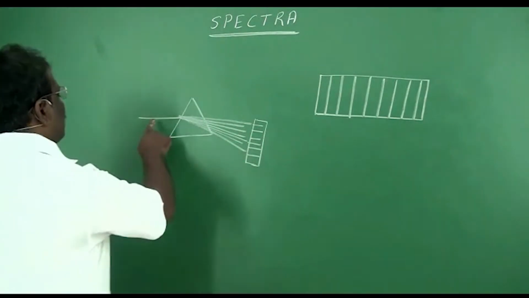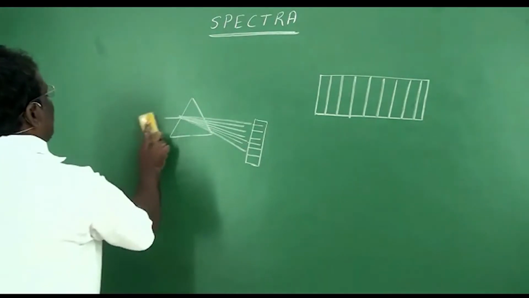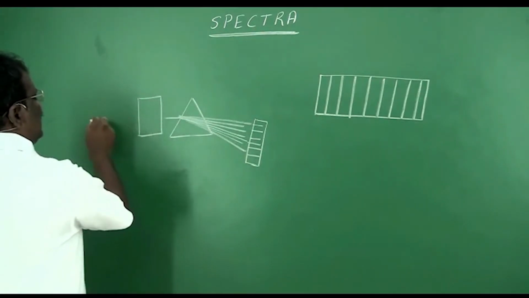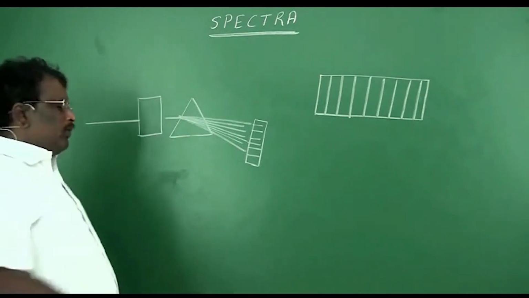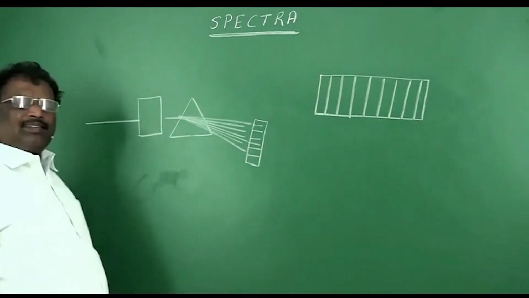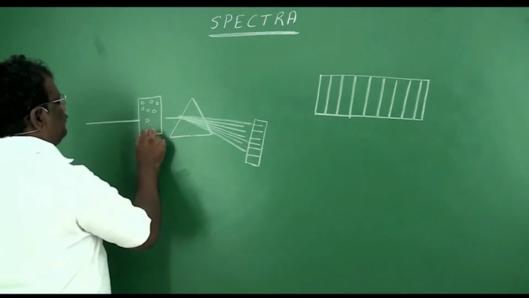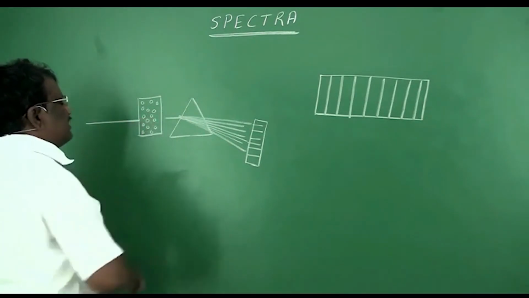Now, before this white light enters a prism, what will we do? We'll take a sample of gas which is under study. Through this sample of gas, we allow this white light. Now here there are so many atoms present, a group of atoms belonging to the element which is under study.